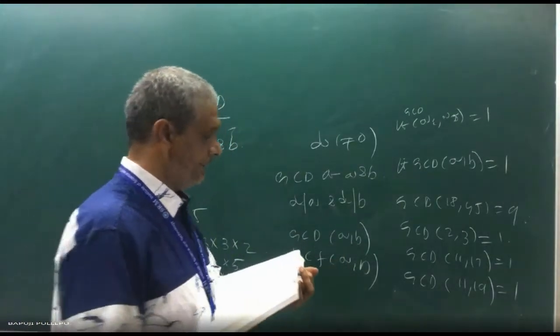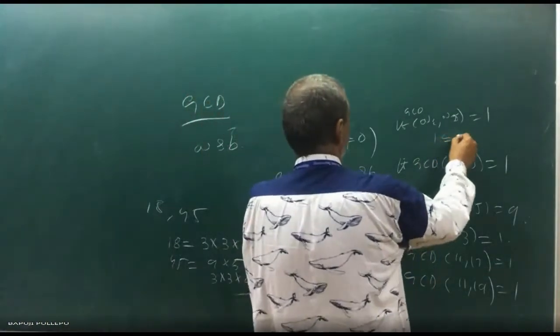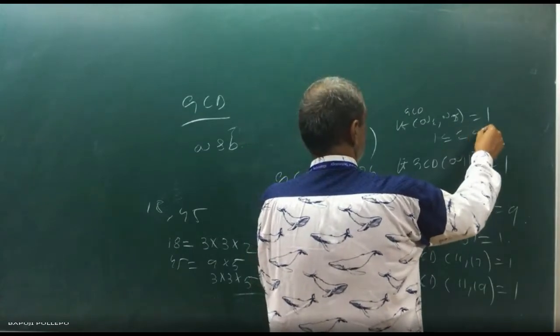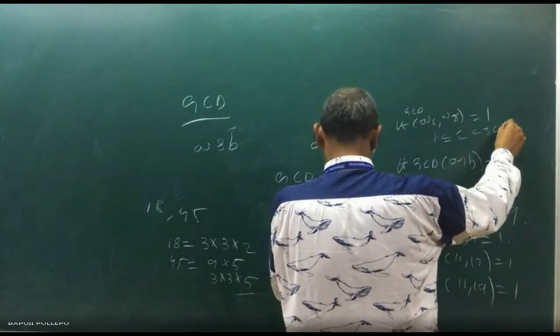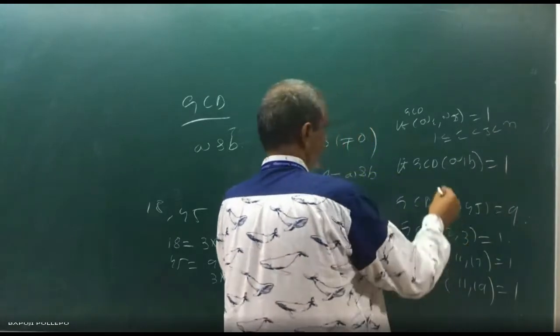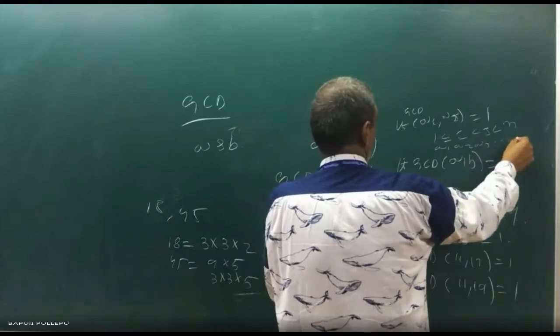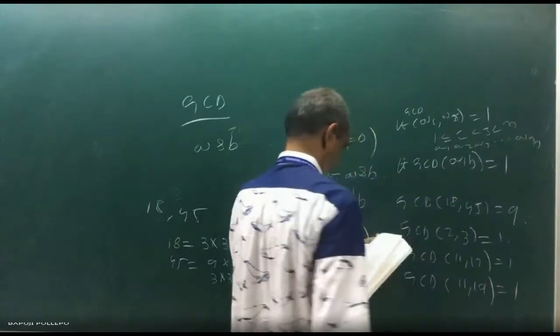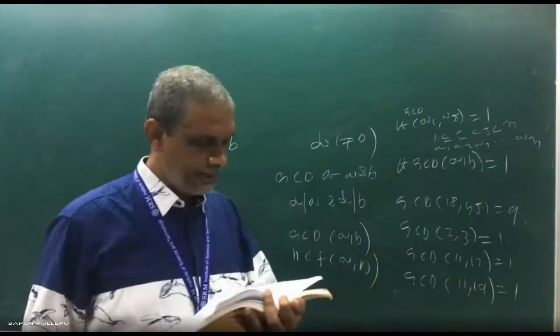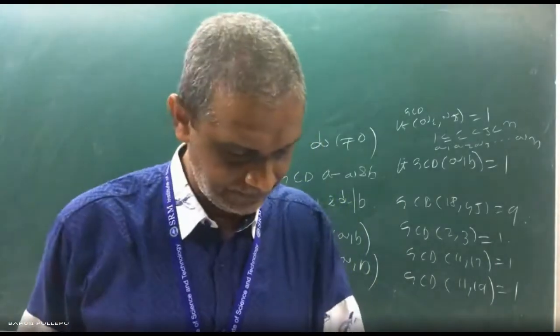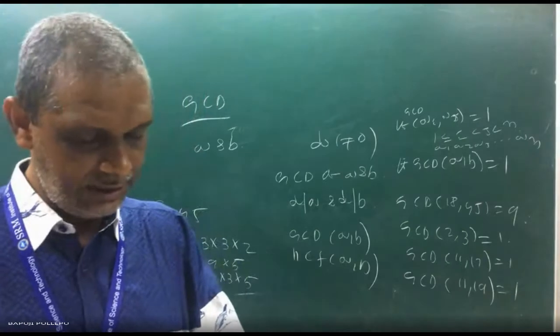Now we can say this is 1 ≤ i ≤ j ≤ n. Then the integers a1, a2, a3, and so on up to an are said to be pairwise relatively prime, or co-primes. Correct or not?